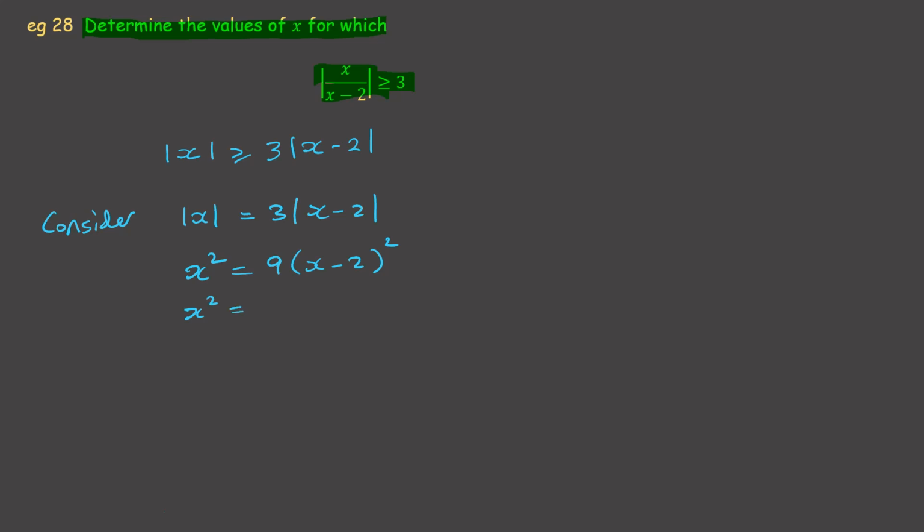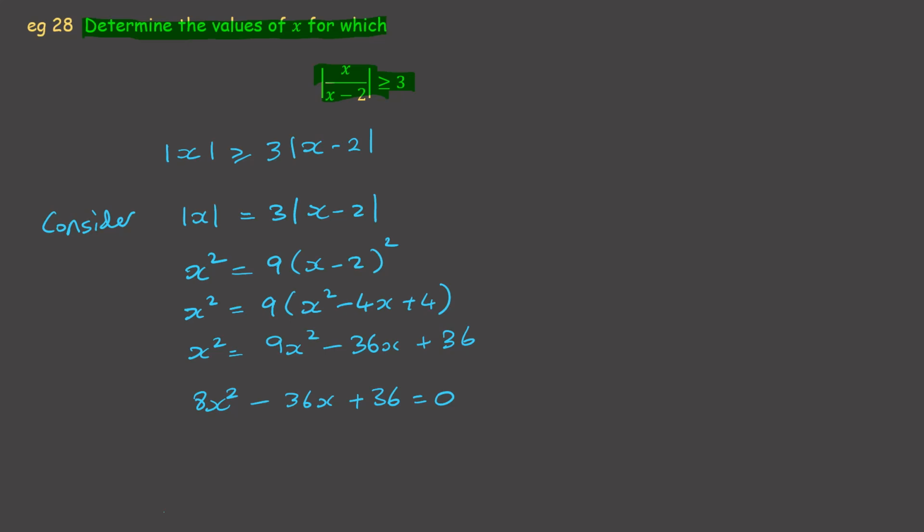So x squared is going to be 9 lots of x squared minus 4x plus 4. So x squared is going to be 9x squared minus 36x plus 36. And bringing the x squared over would give me 8x squared minus 36x plus 36 is equal to 0.